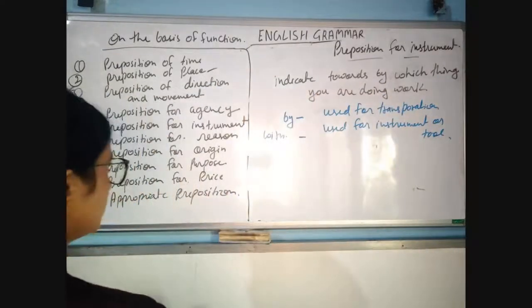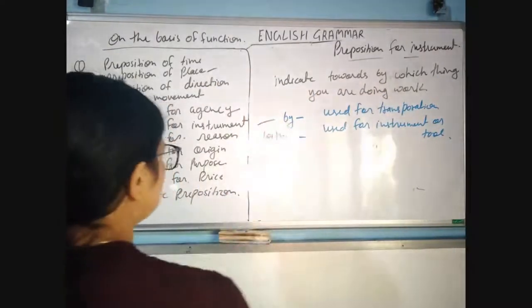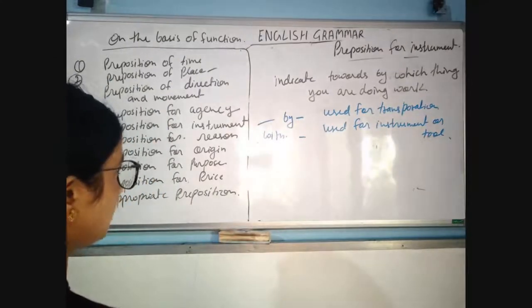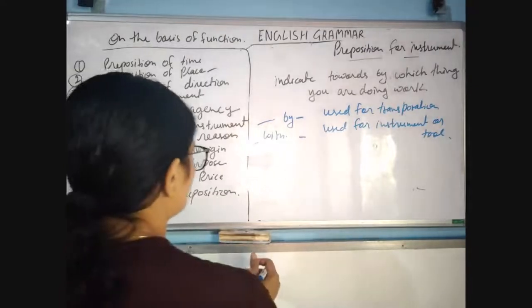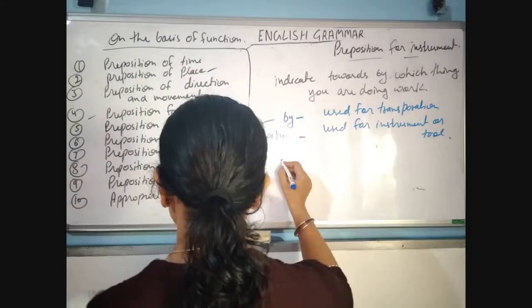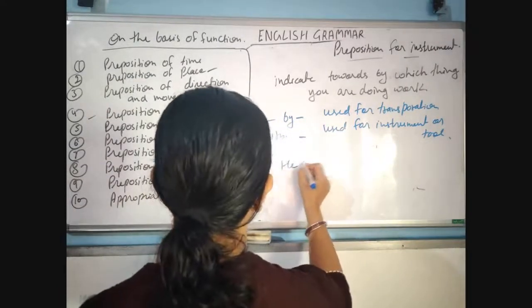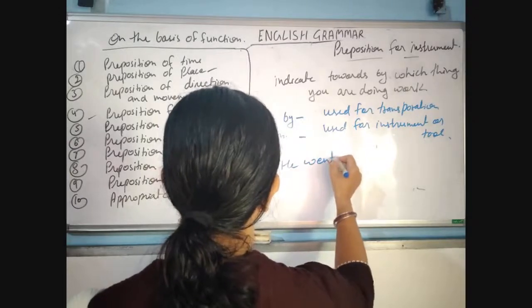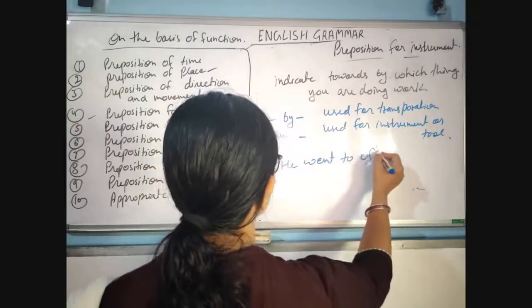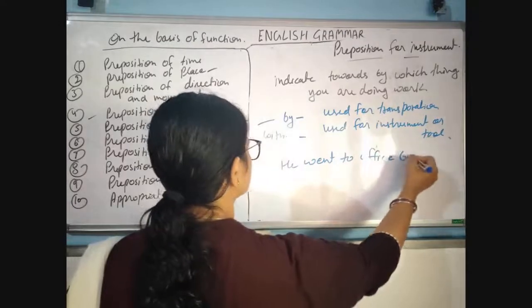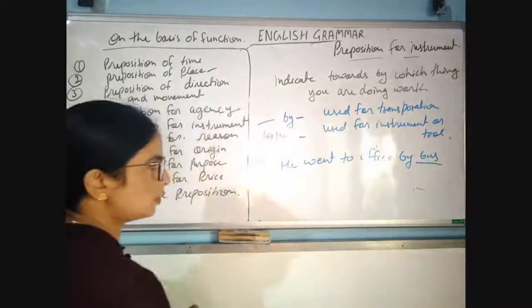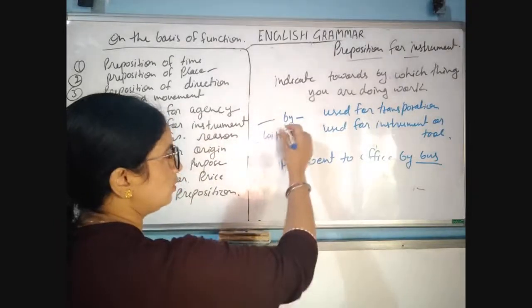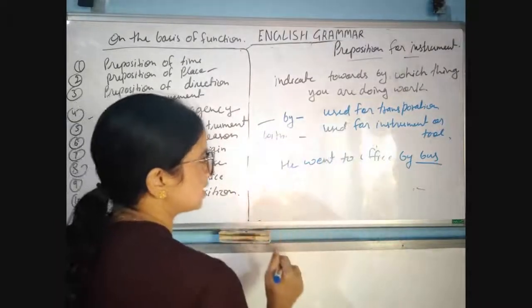So these two prepositions, "by" and "with", are prepositions for instrument. Example: he went to office by bus. Bus is transport. As I told you, "by" is always used for transport.